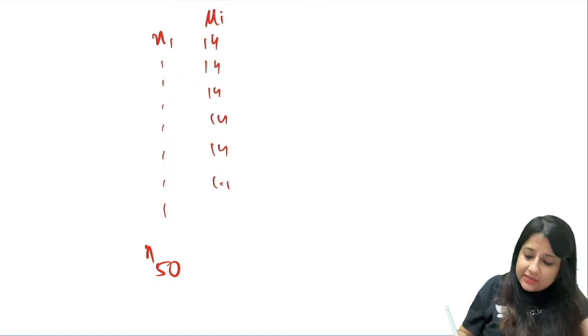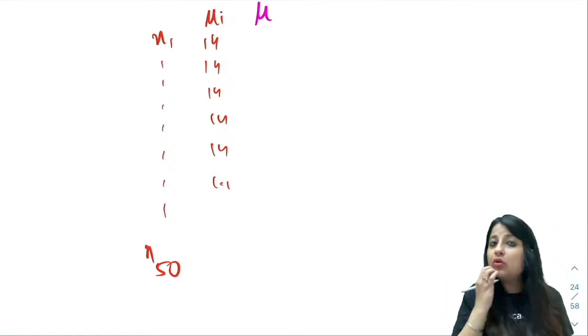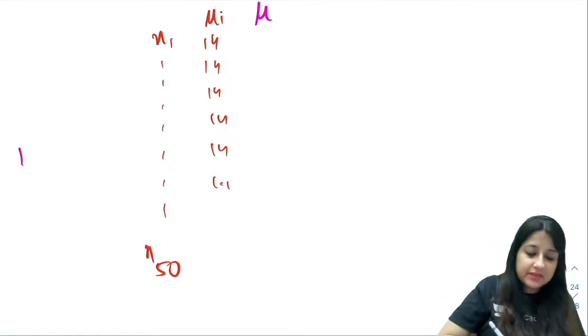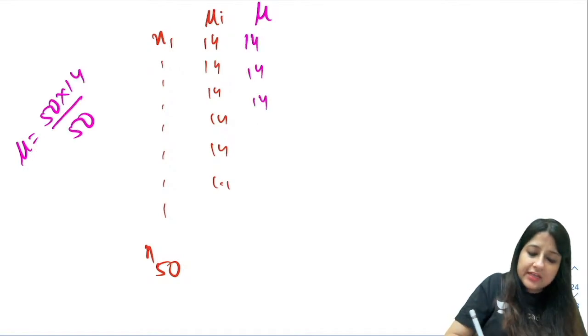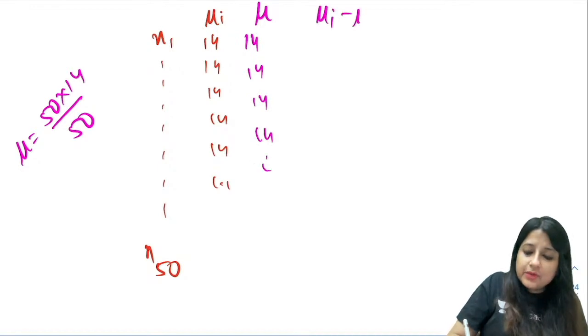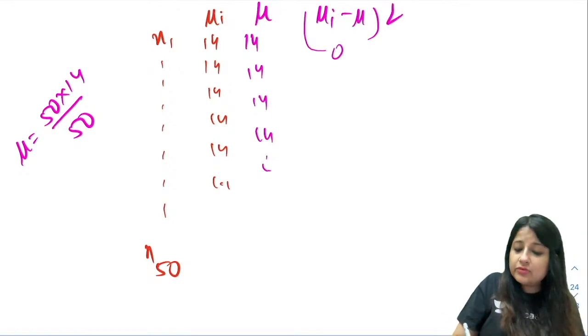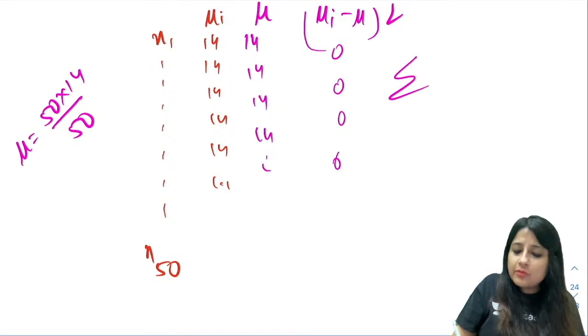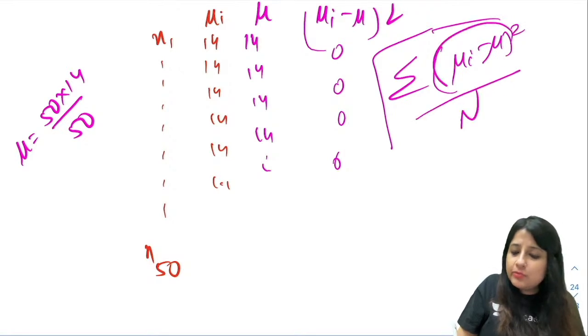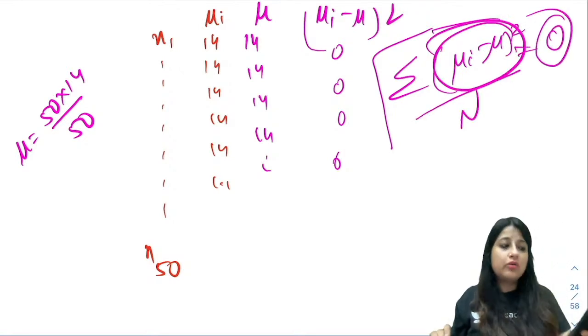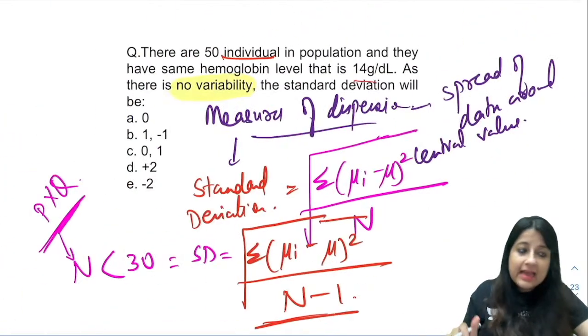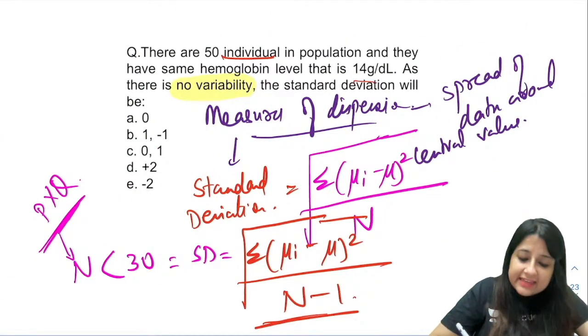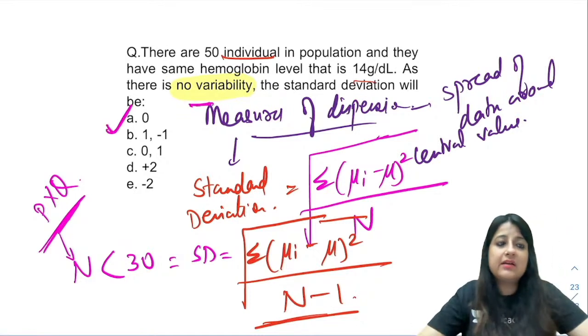If you calculate the mean hemoglobin, sum of all observations, 50 into 14 divided by 50, that also comes to 14. Now xi minus mean whole square is 0, and the square of 0 remains 0. So in the final formula, square root of summation of (xi minus mean) whole square by n, the numerator remains 0. There is no spread of data, no variability, so the answer becomes 0.